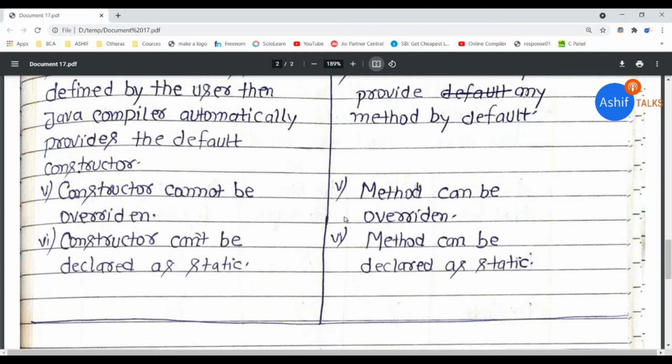But in the case of a method, if you create a method in the parent class and you want to override that method, you can override it in the child class.